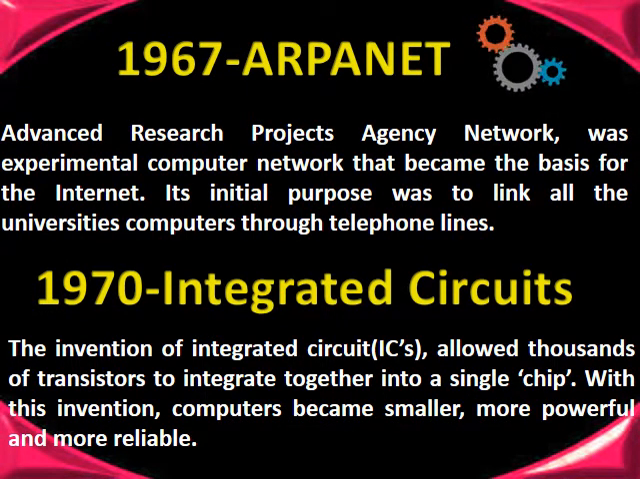1967 ARPANET, Advanced Research Projects Agency Network, was an experimental computer network that became the basis for the Internet. Its initial purpose was to link all the universities' computers through telephone lines. 1970 Integrated Circuits. The invention of integrated circuits allowed thousands of transistors to integrate together into a single chip. With this invention, computers became smaller, more powerful, and more reliable.